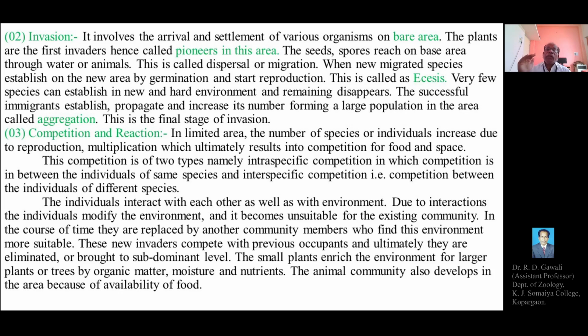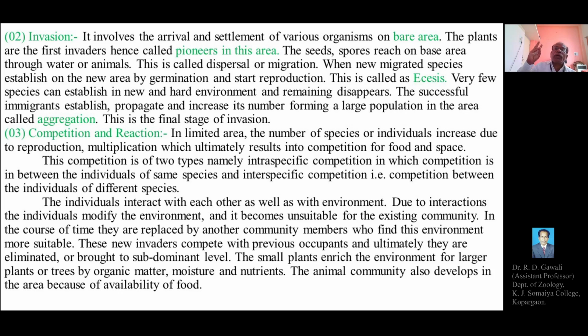It means that after invasion, certain species of plants or animals or organisms, the newcomers or fresh species which have been established in the bare land or in the new site or the hard environment, the successful species will survive, then grow, establish, mature and propagate, increasing their number and forming a large population in the area, called aggregation. So this is the final stage of the invasion.